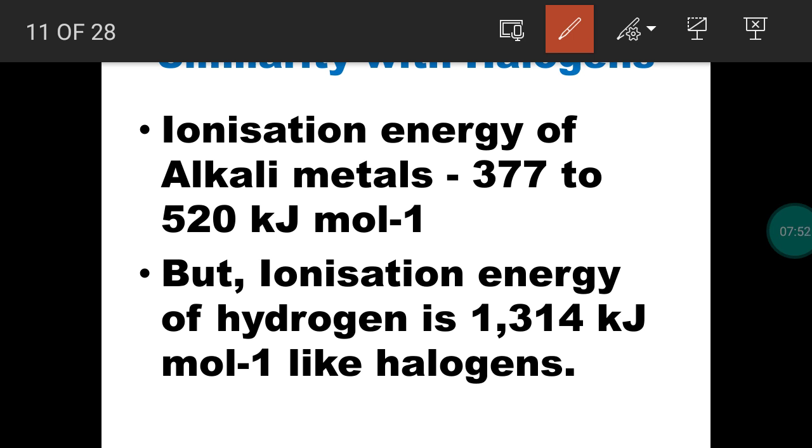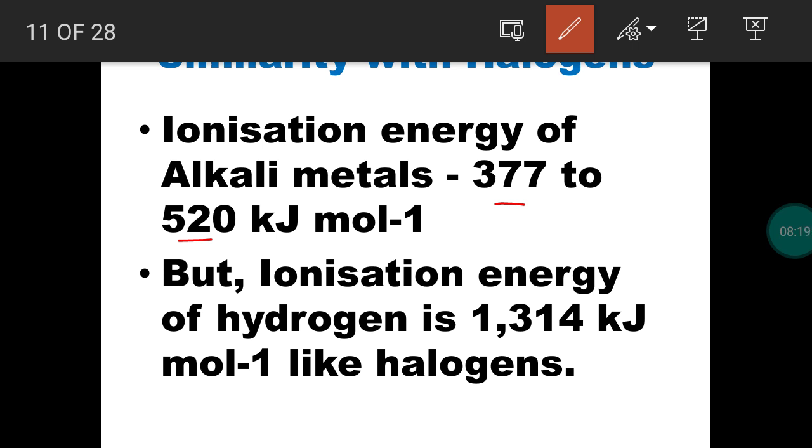Usually, the ionization energy of alkali metals will be low. We know that ionization energy increases from left to right. So alkali metals are nothing but group 1 elements. Ionization energy of alkali metals will be very low. It ranges from 377 to 520 kilojoule per mole. So we expect the same type of